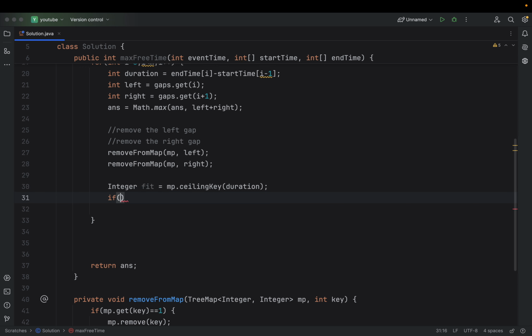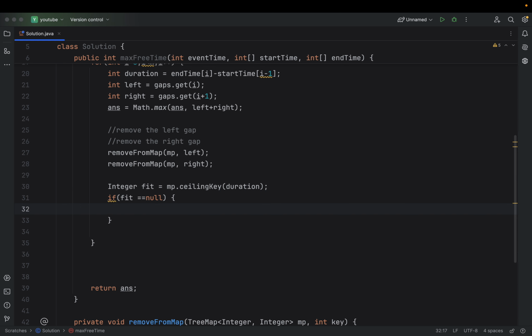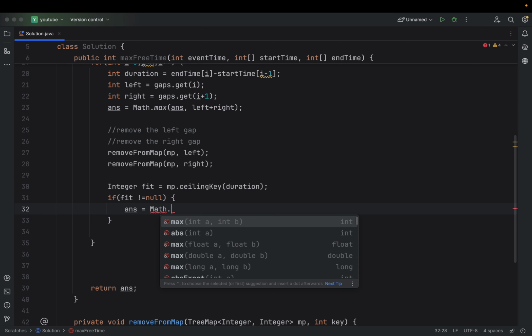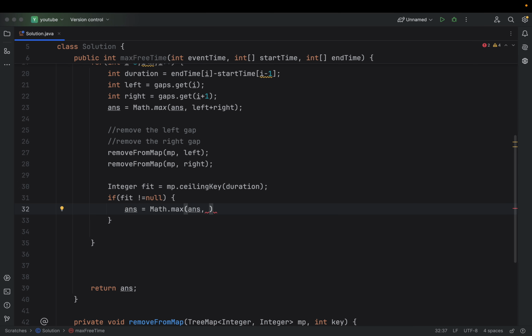So I will just check if we have fit not equal to null, because in case I have given a very high duration, then we will get null. So if not equals to null, then I can just update my answer to what I said earlier, Math.max(answer, left plus right). In this case we are able to reschedule the meeting somewhere else, so I will be adding the duration of my meeting also in my free gap, right?